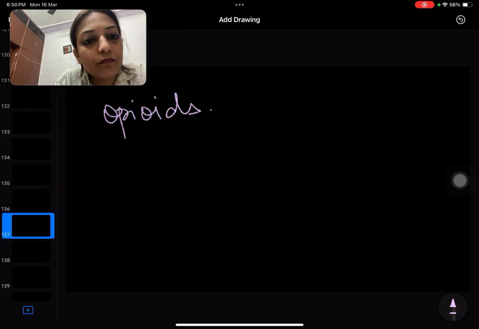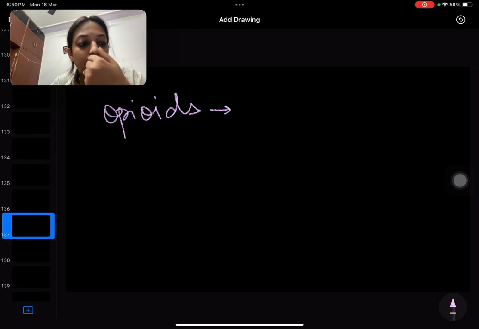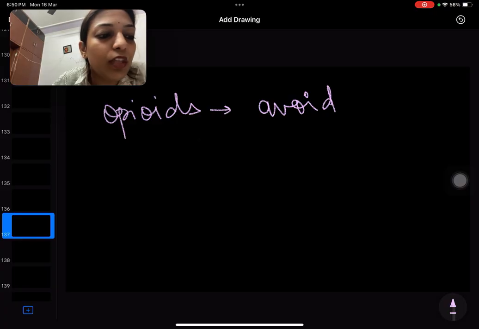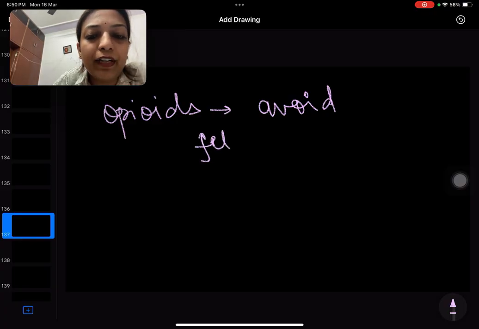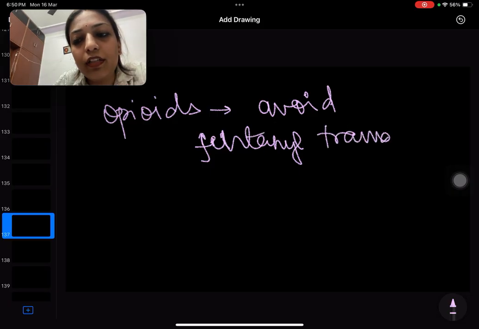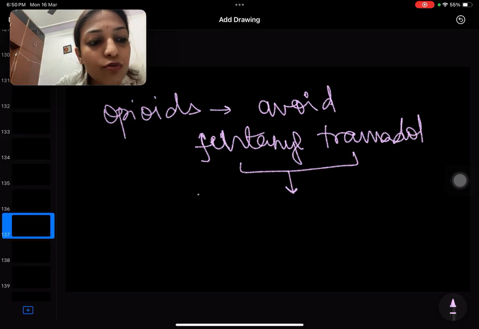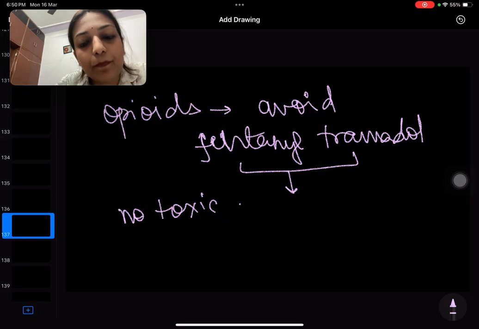Opioids: tramadol, morphine, nalbuphine, etc., avoid. But fentanyl, do you know fentanyl? Fentanyl and tramadol, these two can be given. Why? Because these two do not have toxic metabolites.